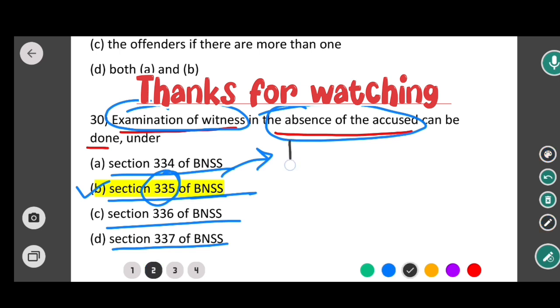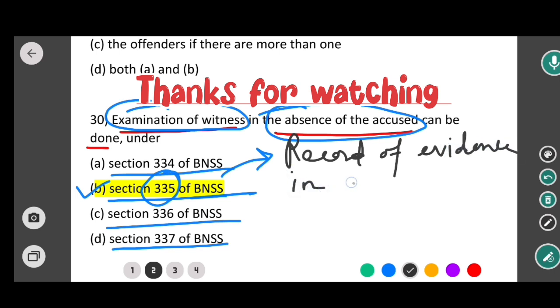Section 335 is all about record of evidence in absence of accused.